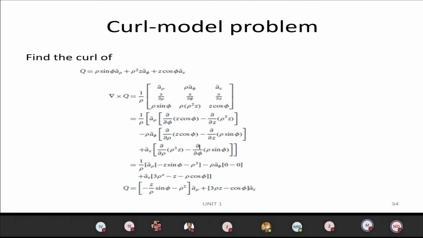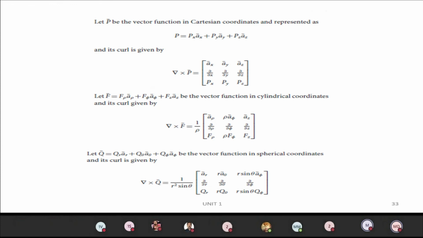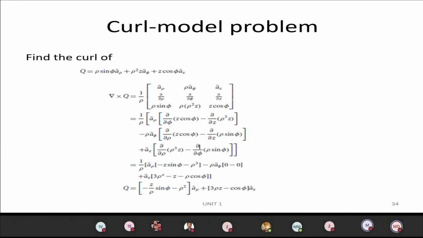Then you have to go for the determinant. Actually, not a matrix, sorry about that. This is the determinant part, so all will be determinants, not matrices here. So we have to go with the determinant part.